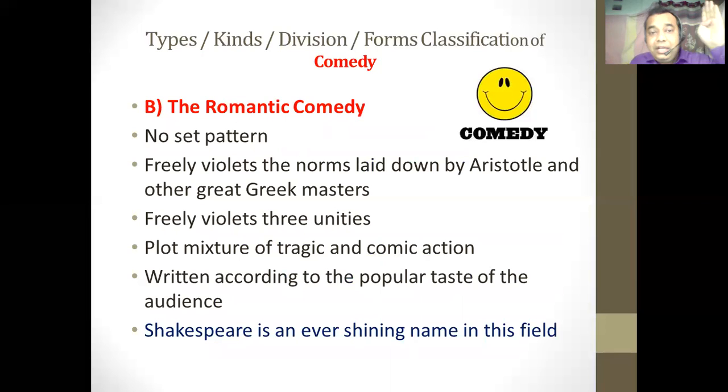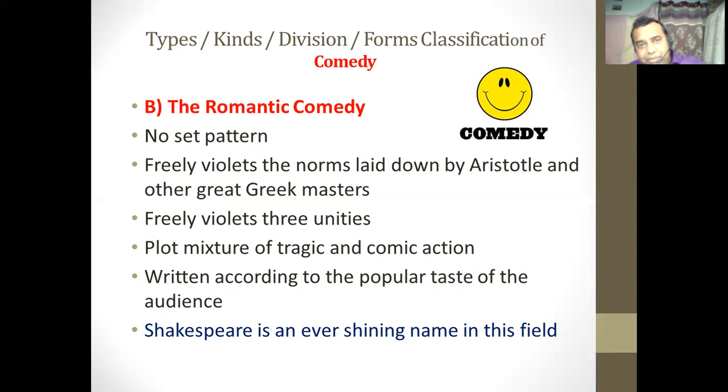So we can say that there is no set pattern in the romantic comedy. It really violates the norms and rules laid down by Aristotle and other great Greek masters. At the same time, it freely violates the theory of three unities. It does not follow unity of place. It does not follow unity of action. It does not follow unity of time.